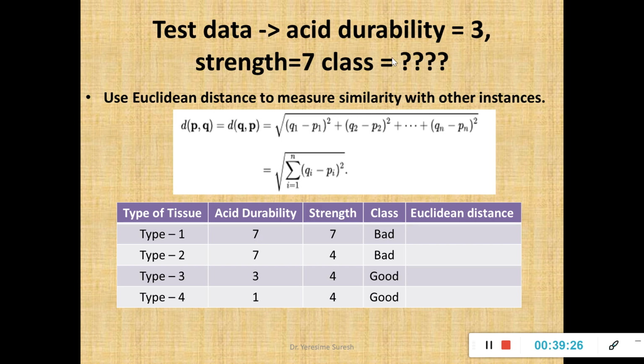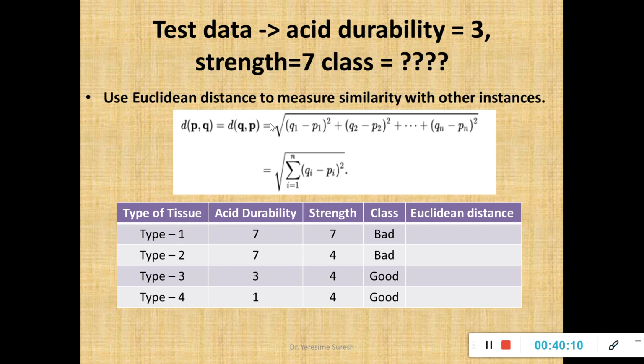So how will I do it? I will first find the distance from the testing instance to the first record, that is type 1. How? Acid durability is 3, and acid durability for type 1 is 7. So (3 minus 7) whole square plus, strength is 7, and here also strength is 7, so (7 minus 7) whole square. Take the square root of it and you will get the Euclidean distance. I repeat, I am supposed to calculate the Euclidean distance. I will apply the formula mentioned here from the testing data to the training data. Testing data is 1, training data are 4 instances, so for all these 4 instances I am supposed to find the Euclidean distance.